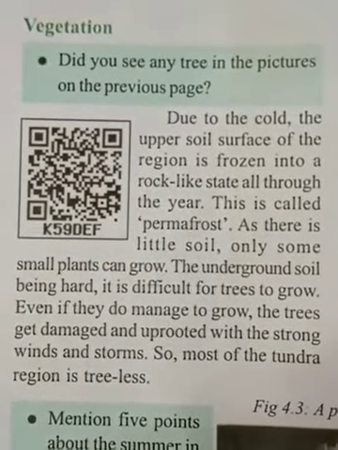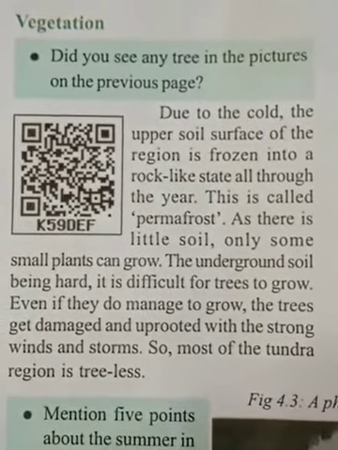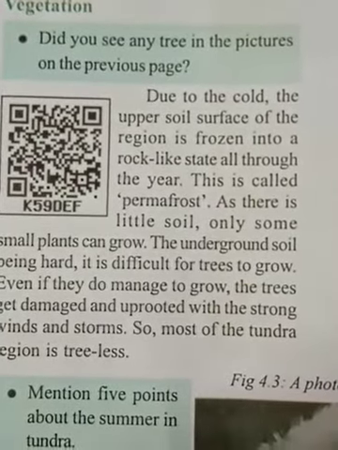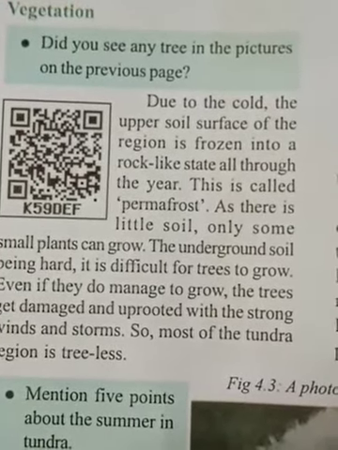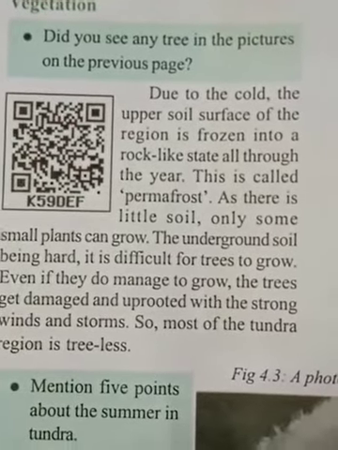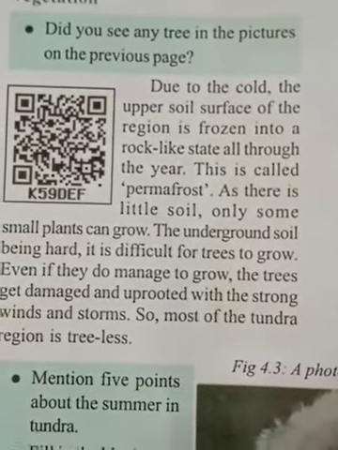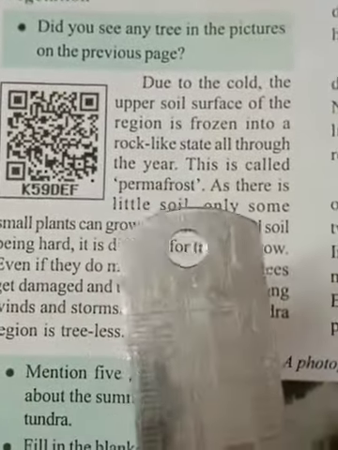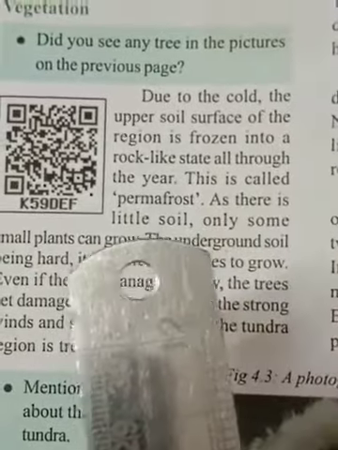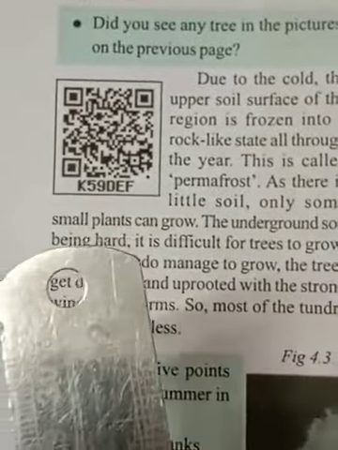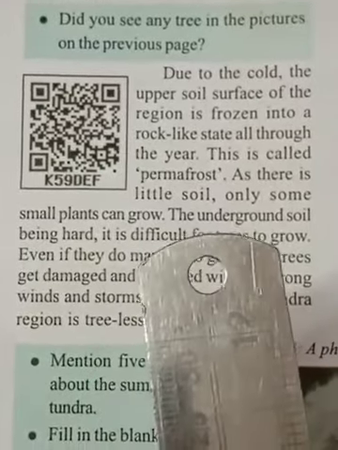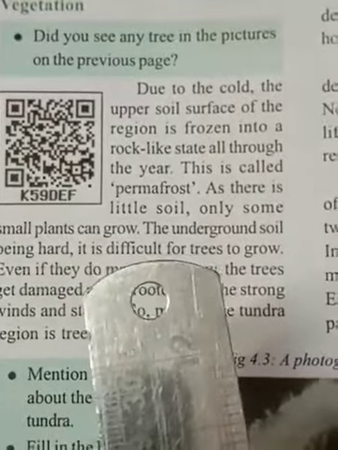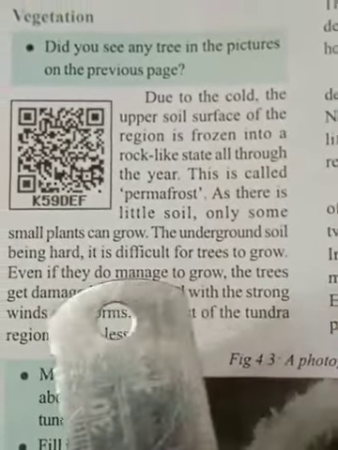Look, children, there are no sources to grow plants. The upper soil surface of the region is frozen into a rock-like state all through the year. This is called permafrost. As there is little soil, only some small plants can grow. The underground soil being hard, it is difficult for trees to grow.